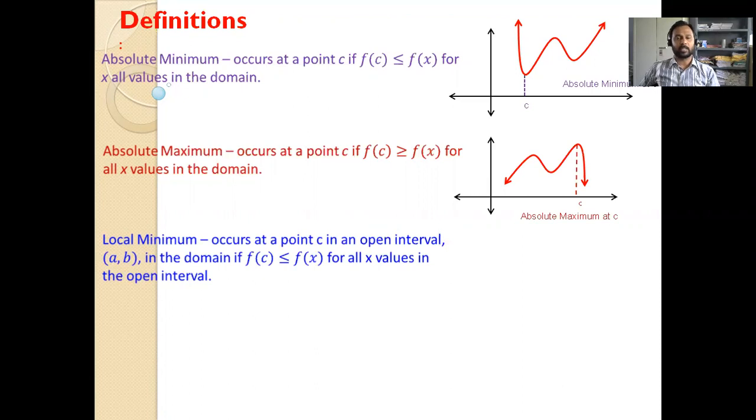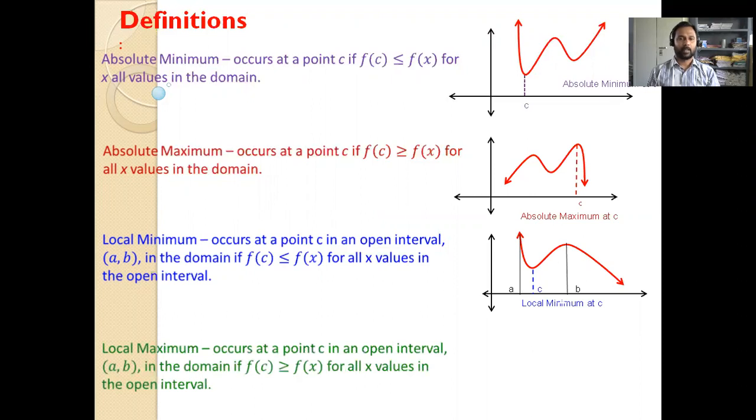Local minimum occurs at a point C in an open interval AB in the domain if f of C is less than or equal to f of x for all x values in the open interval. Here you have a value at A, then a value at B. In a given interval, you can see a local maximum and local minimum. So similarly, you can find a local maximum here. In this function, you can see a local maximum.